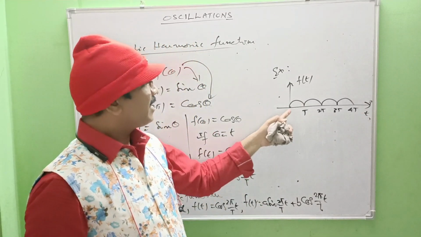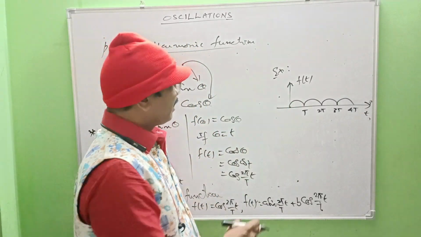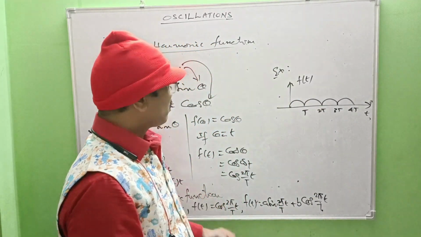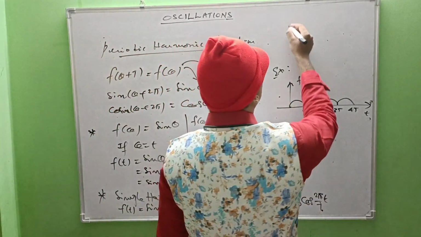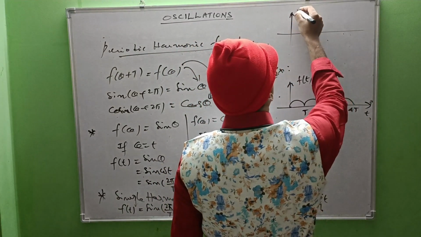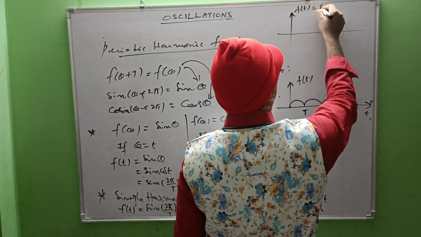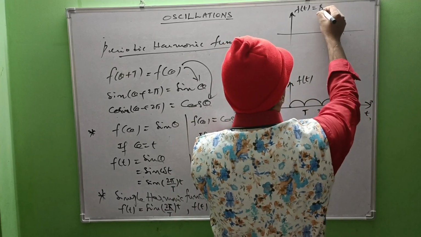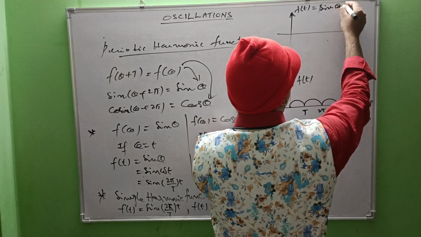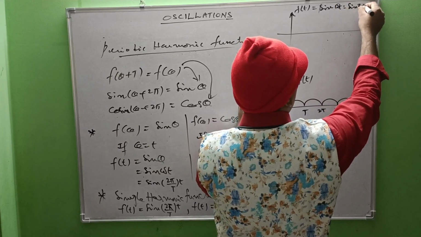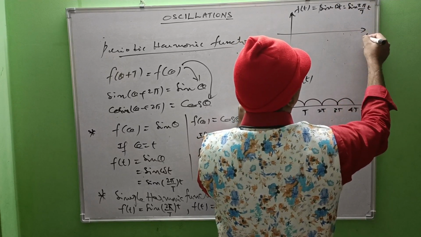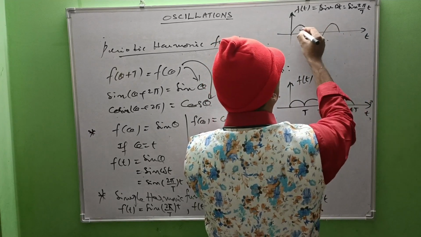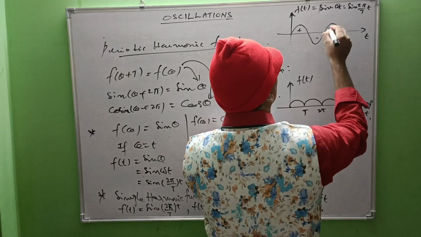If you observe this function, f of t repeats itself at regular intervals like this. But this variation cannot be expressed by either sine or cosine. Why? Because the sine function we know very well: f of t equals sine 2 pi by capital T into small t versus time. The variation is positive and negative cycles, plus and minus.